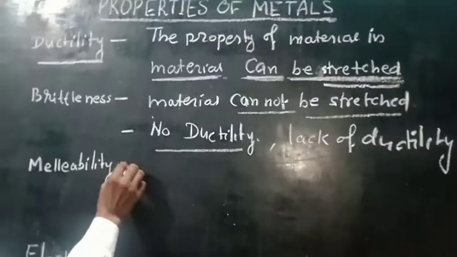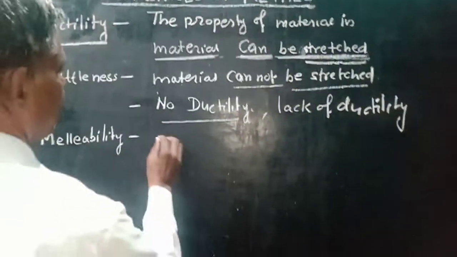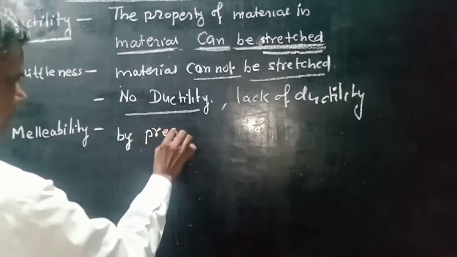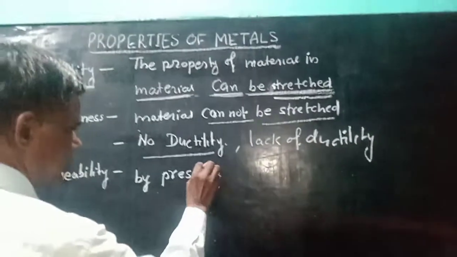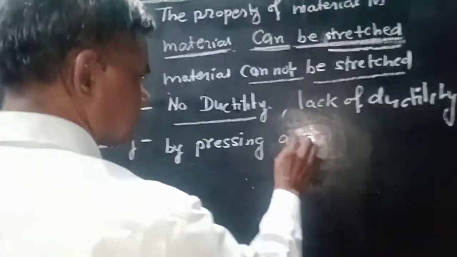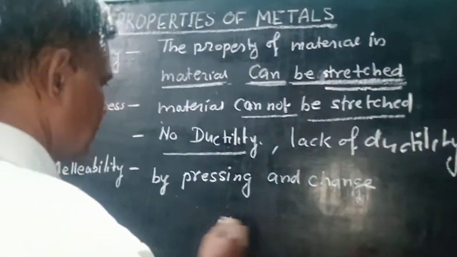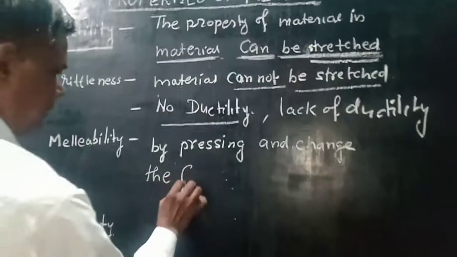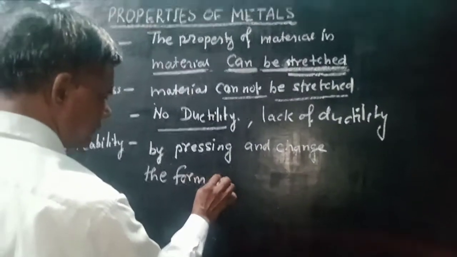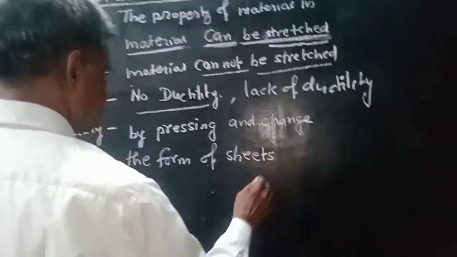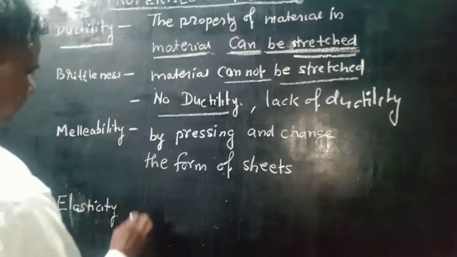Another, malleability, is the property in which material can be pressed and changed into the form of a sheet. This is known as malleability.